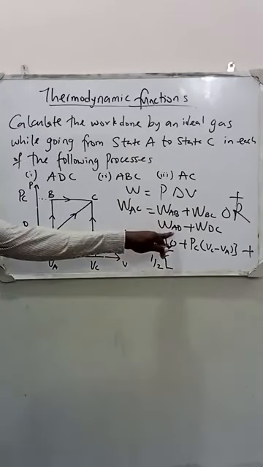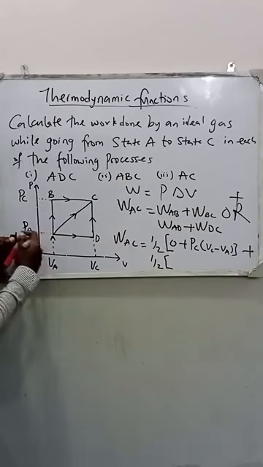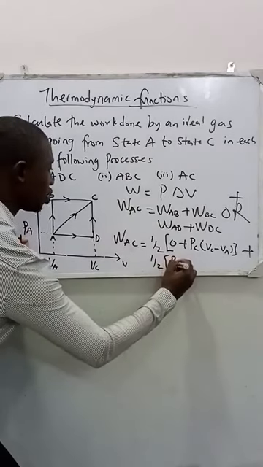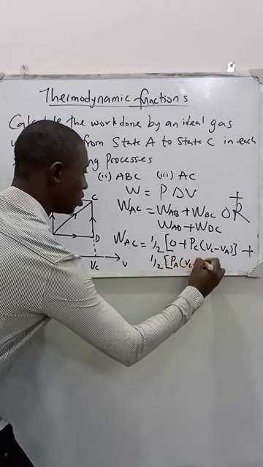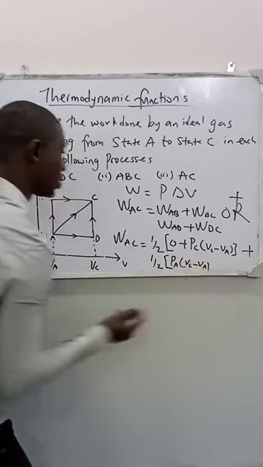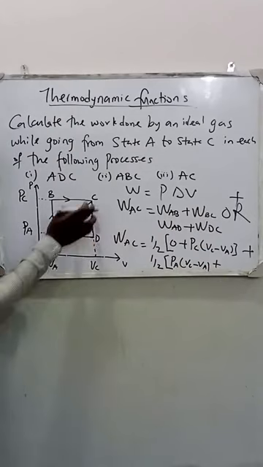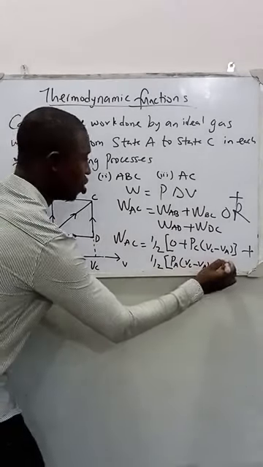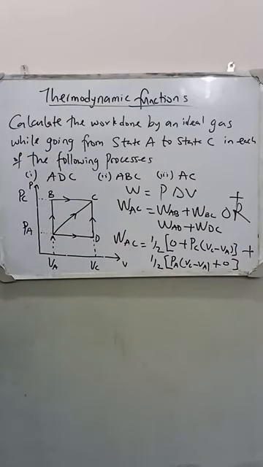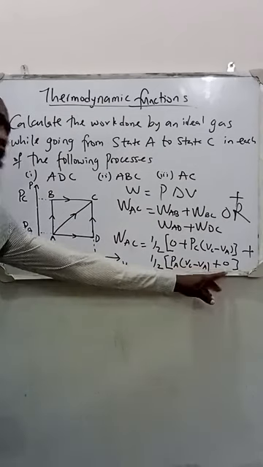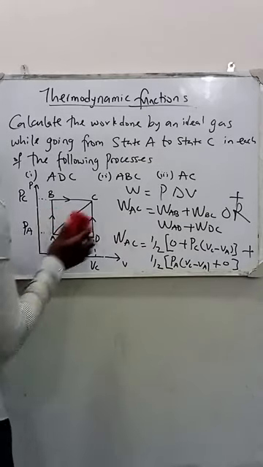Now let's look at work done along AD, from A to D. Our P dV: our pressure here is PA, pressure along A times its own change in volume, VC minus VA. Can you see that? Plus the second one, which is work done along DC. Work done along DC at constant volume is also 0. Why? At constant volume, there is no work done. So our P dV there is 0. So at the end of the day, I can write them as something like this.